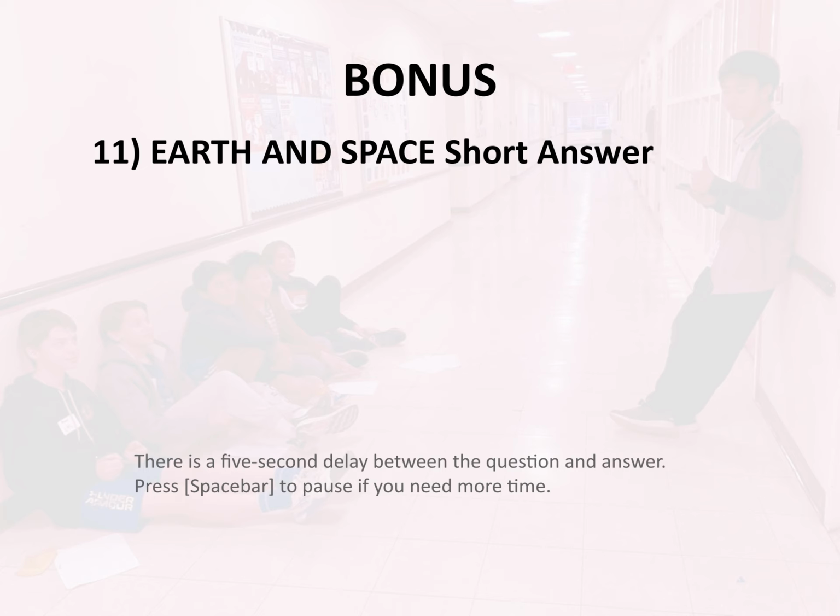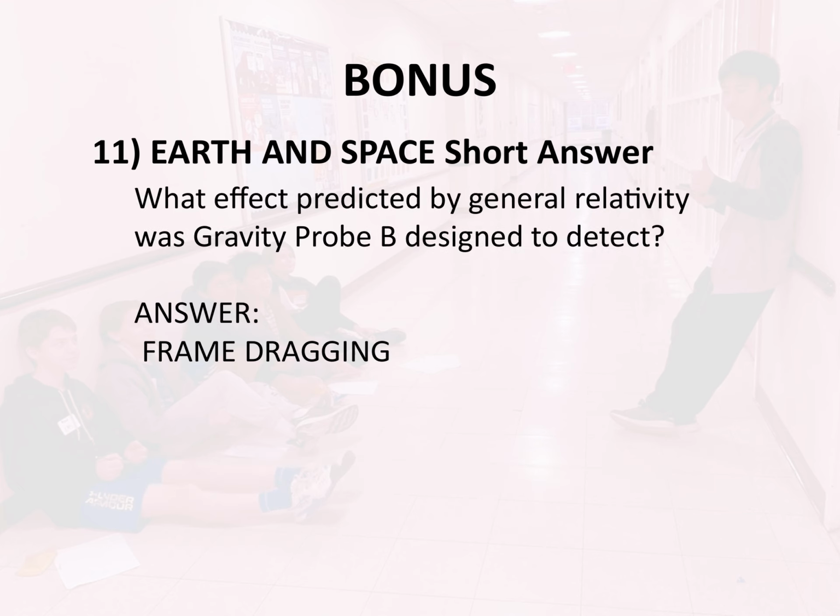Bonus 11. Earth and space short answer. What effect predicted by general relativity was Gravity Probe B designed to detect? Answer: frame dragging.